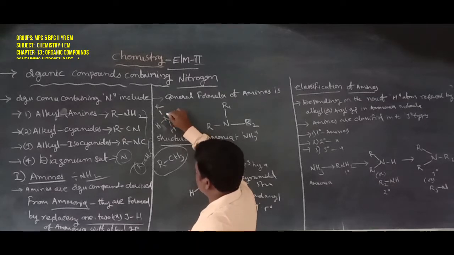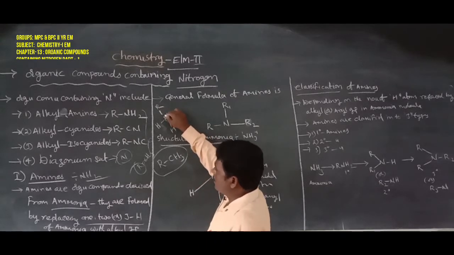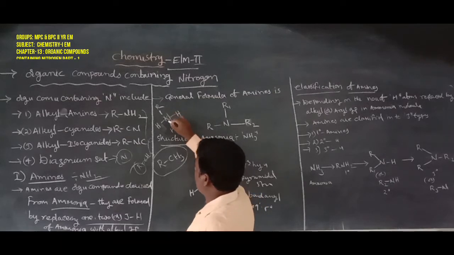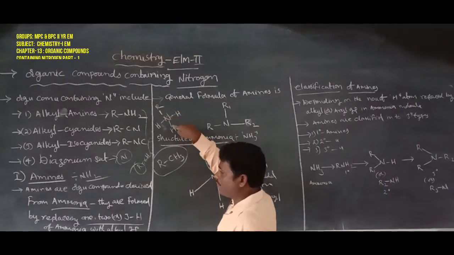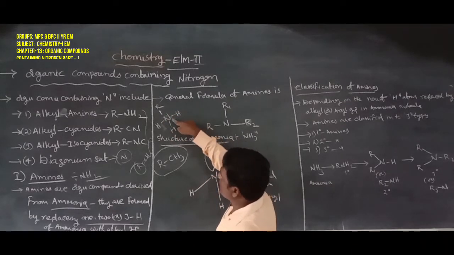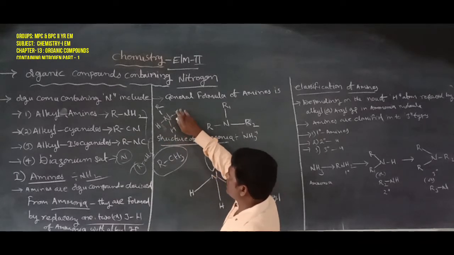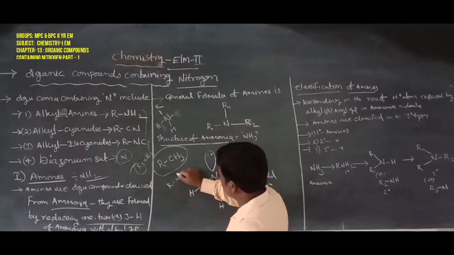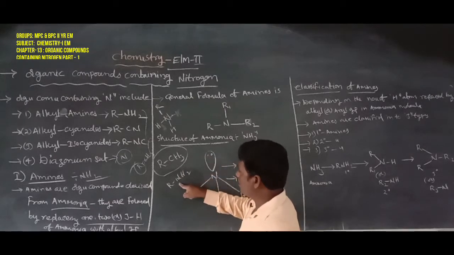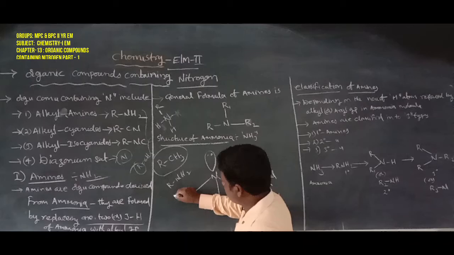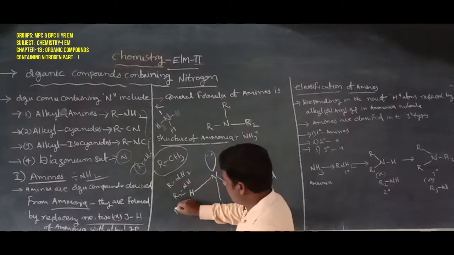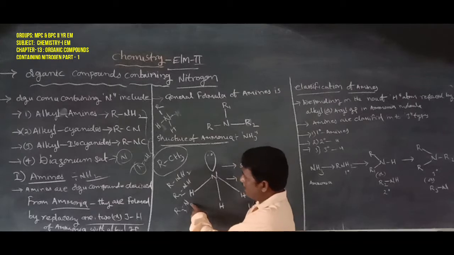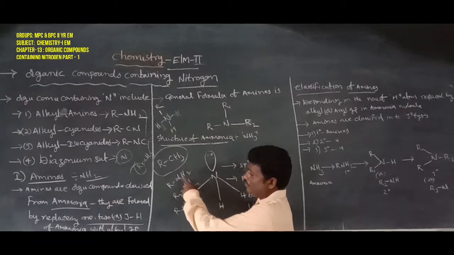R bonded to N, where N is the central atom. Here is the amine, an organic compound derivative of ammonia, formed by replacement. Replacement of one hydrogen gives R bond NH2. Next, R2NH is the secondary amine. R3N involves replacement of three hydrogen atoms: here are the three hydrogen atoms, the two, and the one.